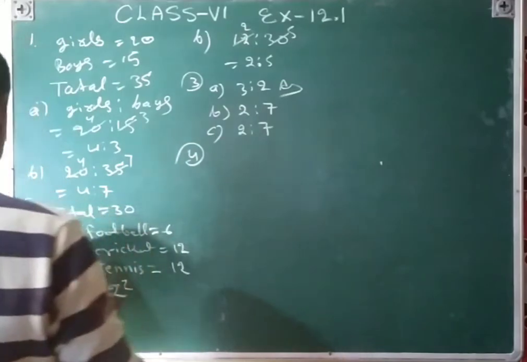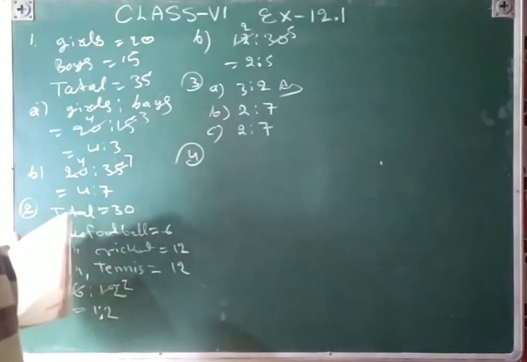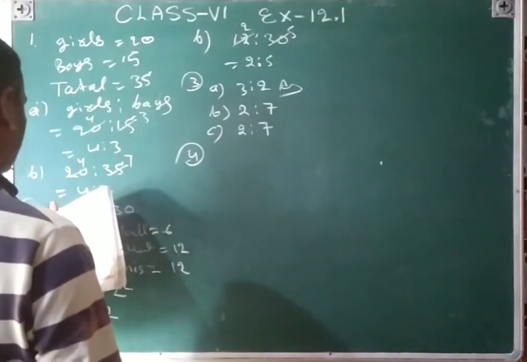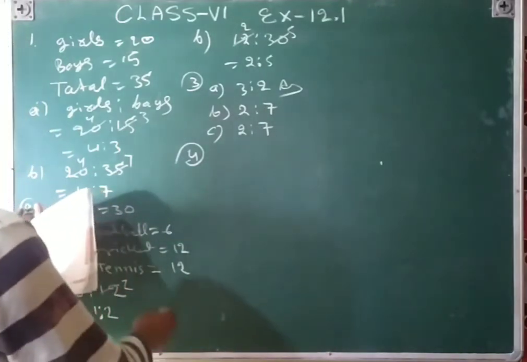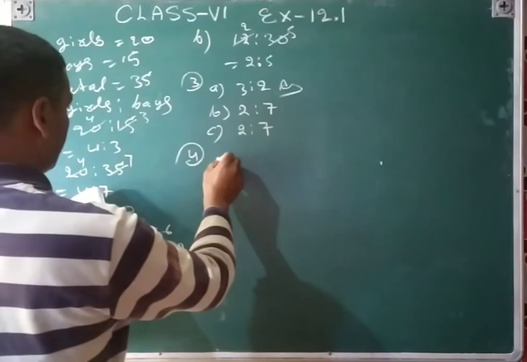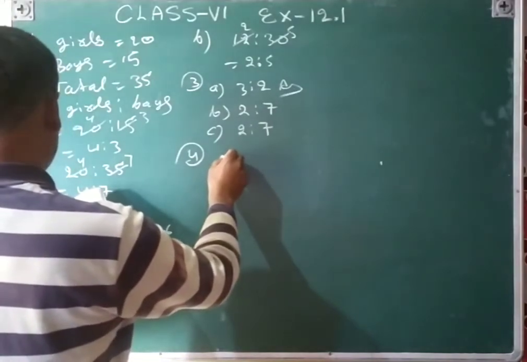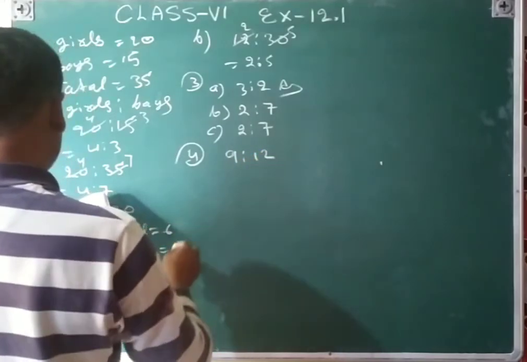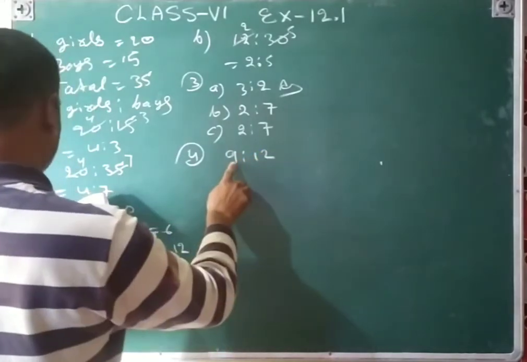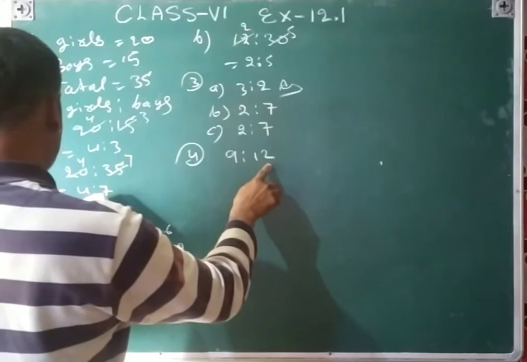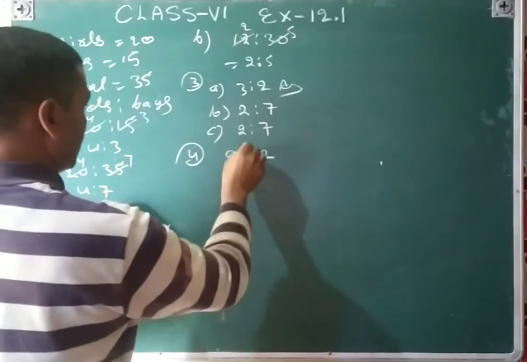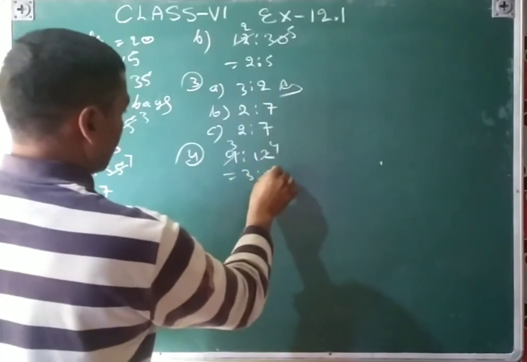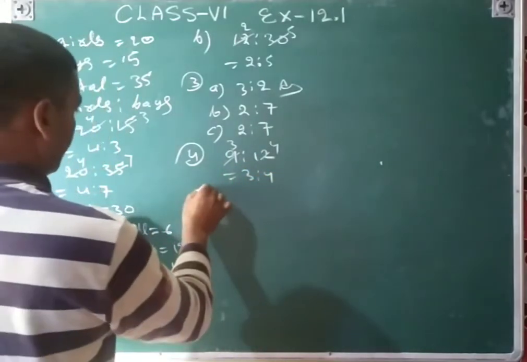The fourth question is that the distances travelled by Hamid and Akhtar are 9 kilometres and 12 kilometres. Find the ratio. So the ratio will be 9:12, travelled by Hamid to travelled by Akhtar. That will be cancelled. 3 3s are 9, 3 4s are 12. So that is 3:4.